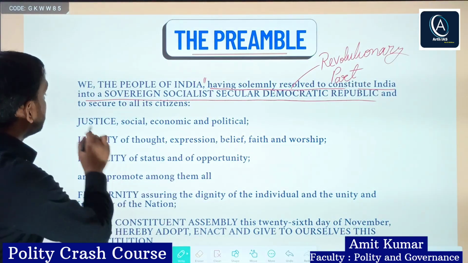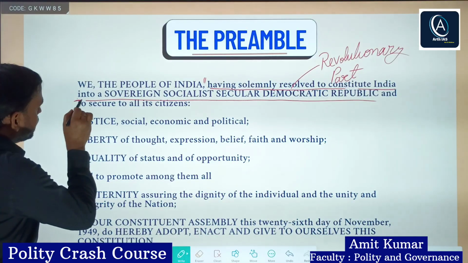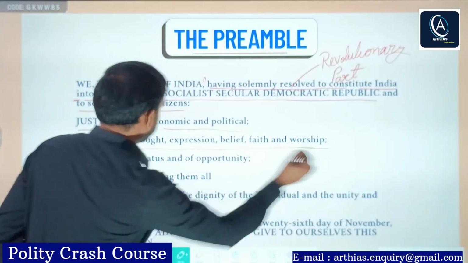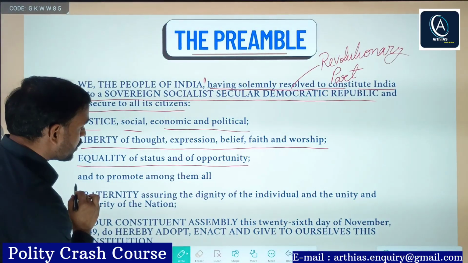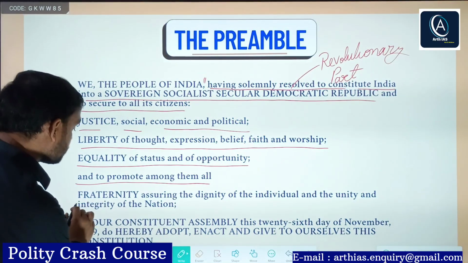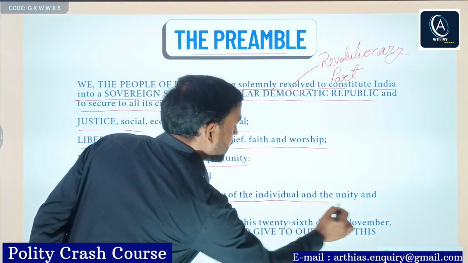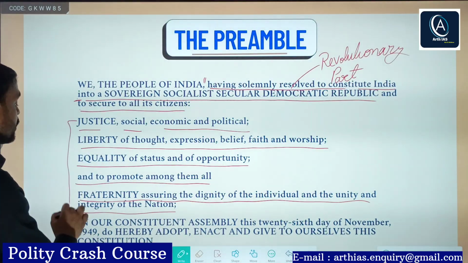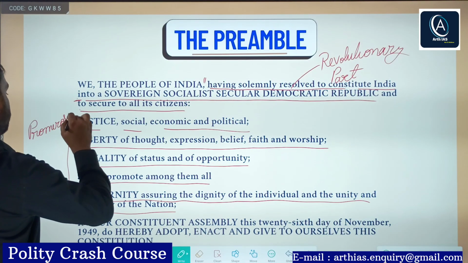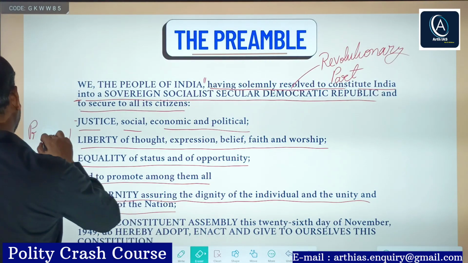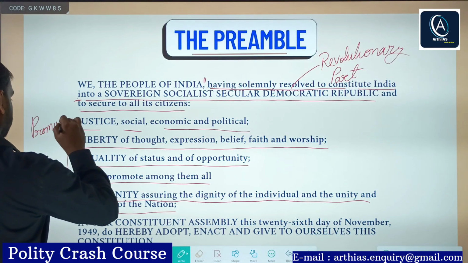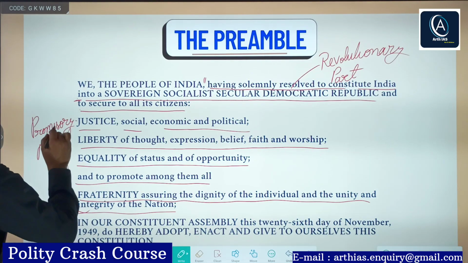Second, from here: to secure to all its citizens justice, social, economic, and political; liberty of thought, expression, belief, faith, and worship; equality of status and opportunity; and to promote among them all fraternity, assuring the dignity of the individual and the unity and integrity of the nation. This is called the promissory part.